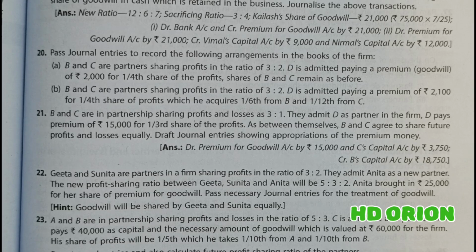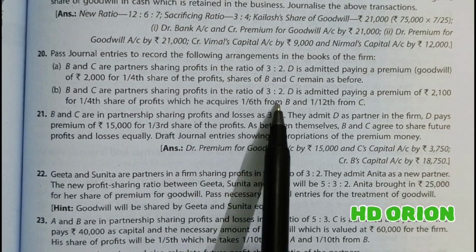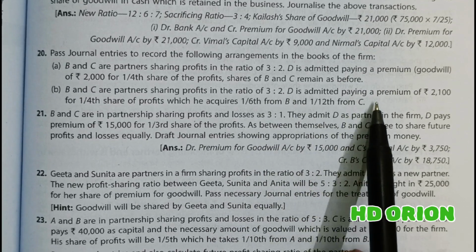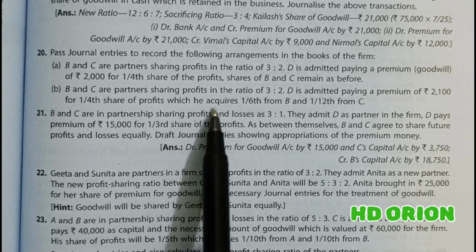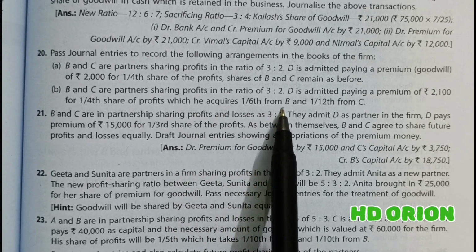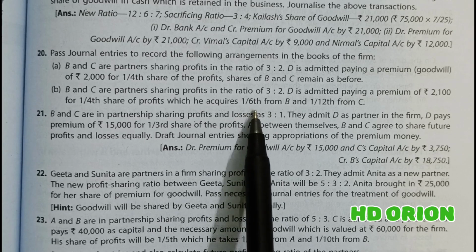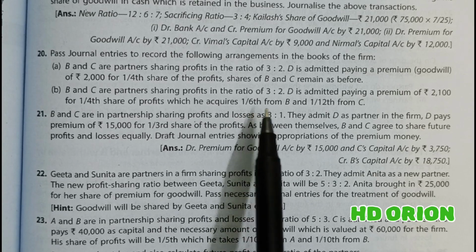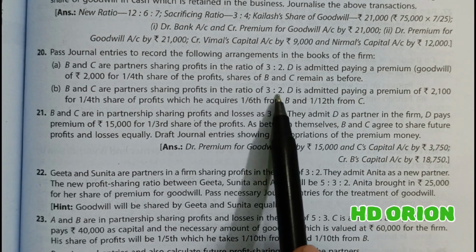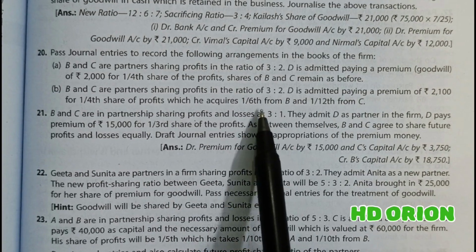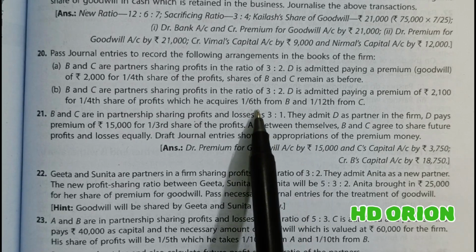Now let us see question number 20b. B and C are partners sharing profits in the ratio of 3:2. D is admitted paying a premium of rupees 2100 for 1/4 share of profit, which he acquires 1/6 from B and 1/12 from C. Now see how much the new partner has acquired is different from the old ratio. 3:2 is the old ratio, but now it is how much? 1/6 is to 1/12, that is 2:1.